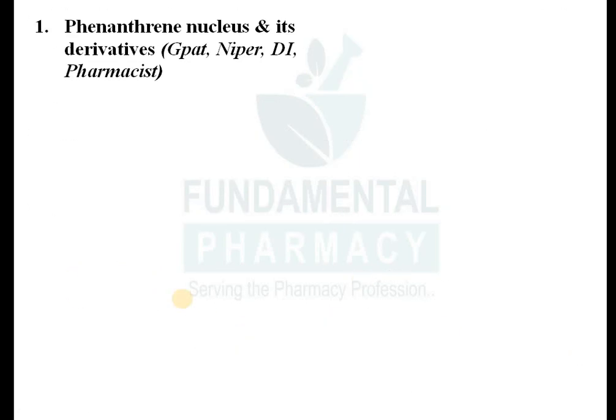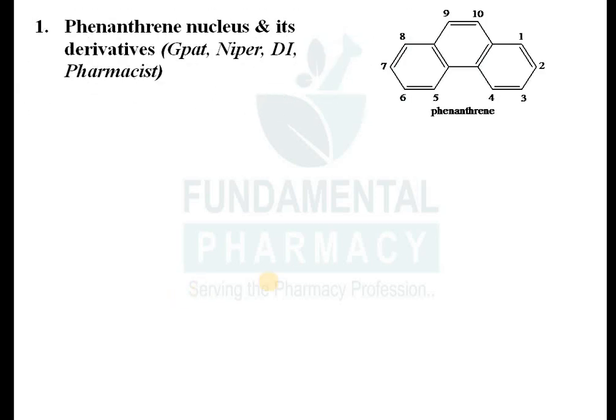Is that clear? As we have seen, there are two types: phenanthrene derivatives and benzyl isoquinoline derivatives. The first one is the phenanthrene derivative. Phenanthrene means what? Phena means phenyl ring, and three means three rings. So you are getting three rings over here. The nucleus is known as phenanthrene. Numbering starts from here only: 1, 2, 3, 4, 5, 6, 7, 8, 9, 10. So this is a phenanthrene ring.